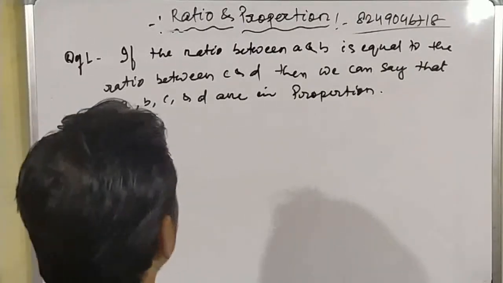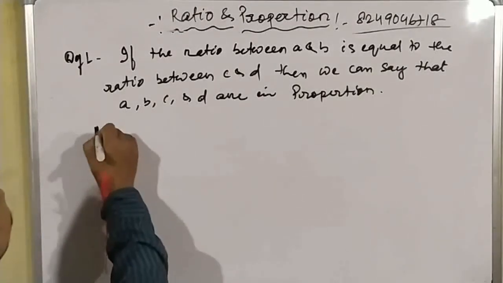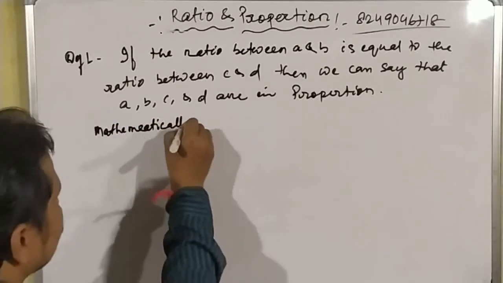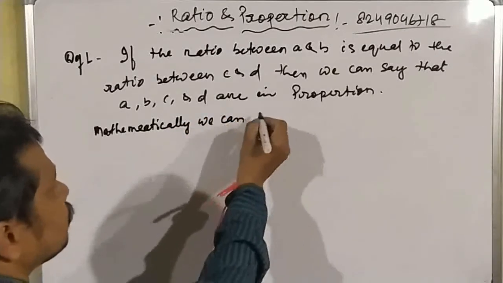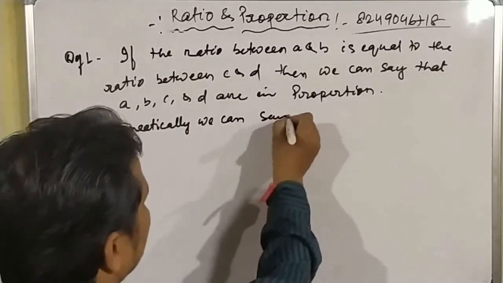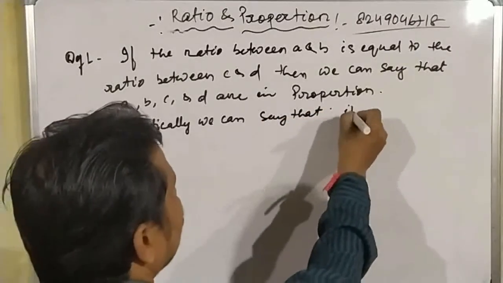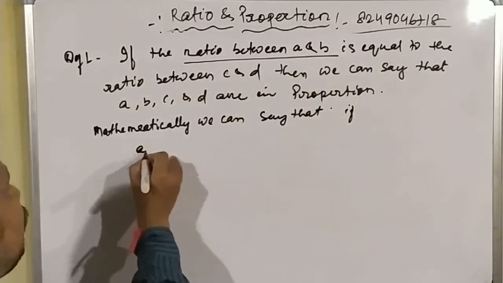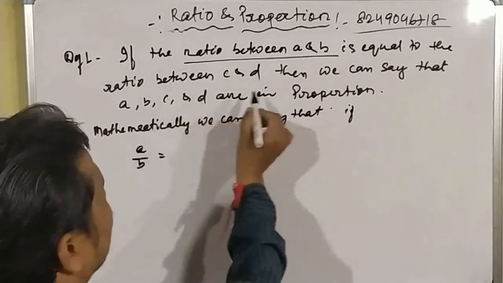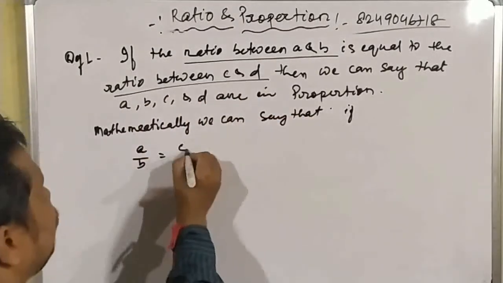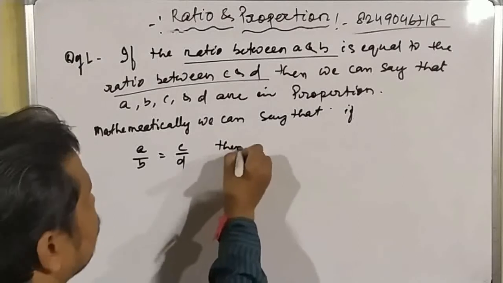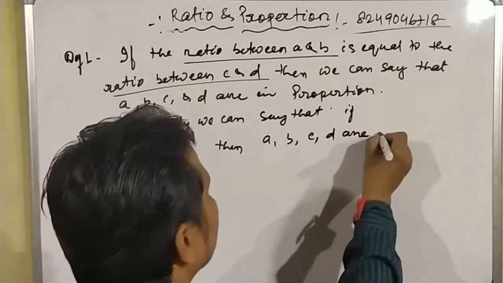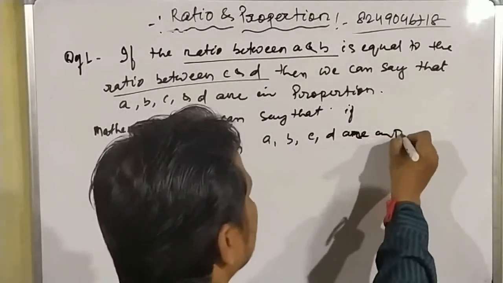Here we can also write this mathematically: if the ratio between A and B, that means A by B, is equal to the ratio between C and D, C by D, then A, B, C, D are in proportion.